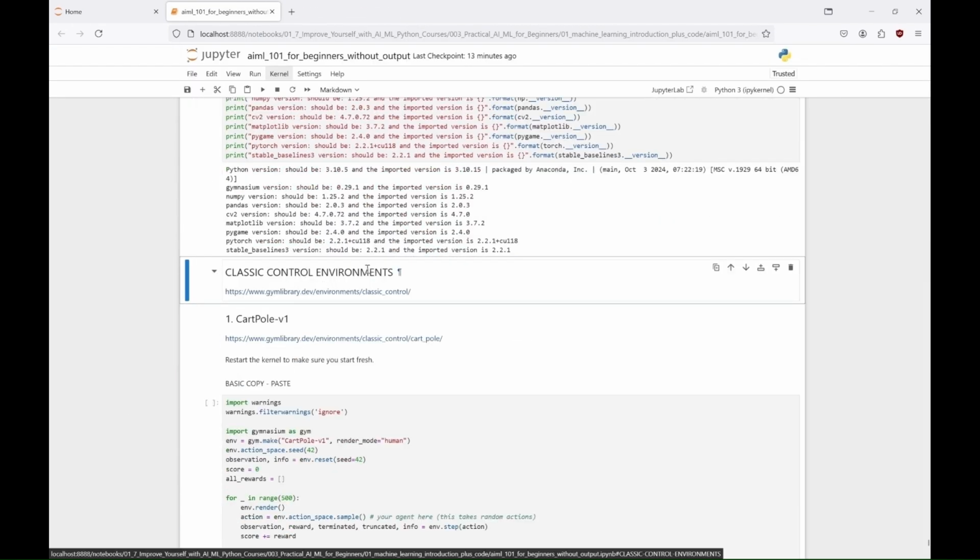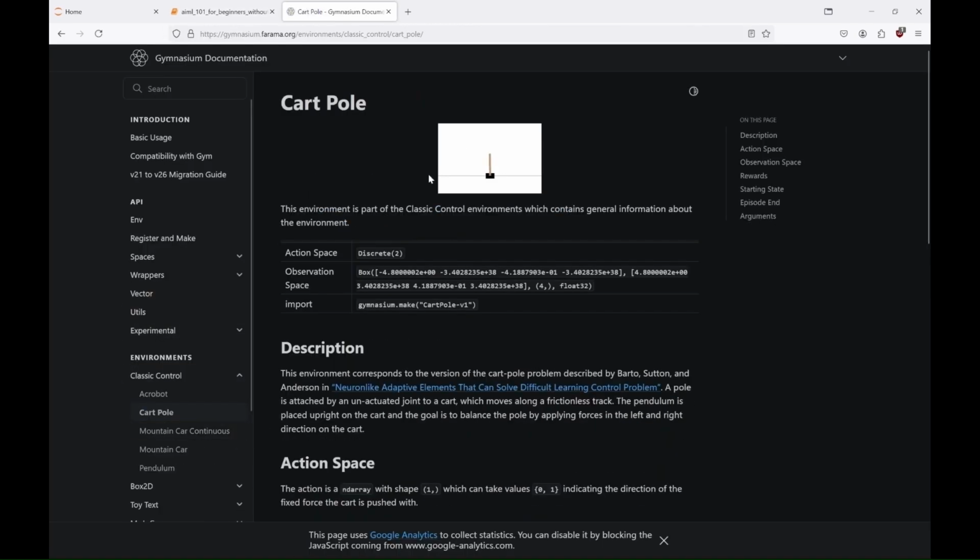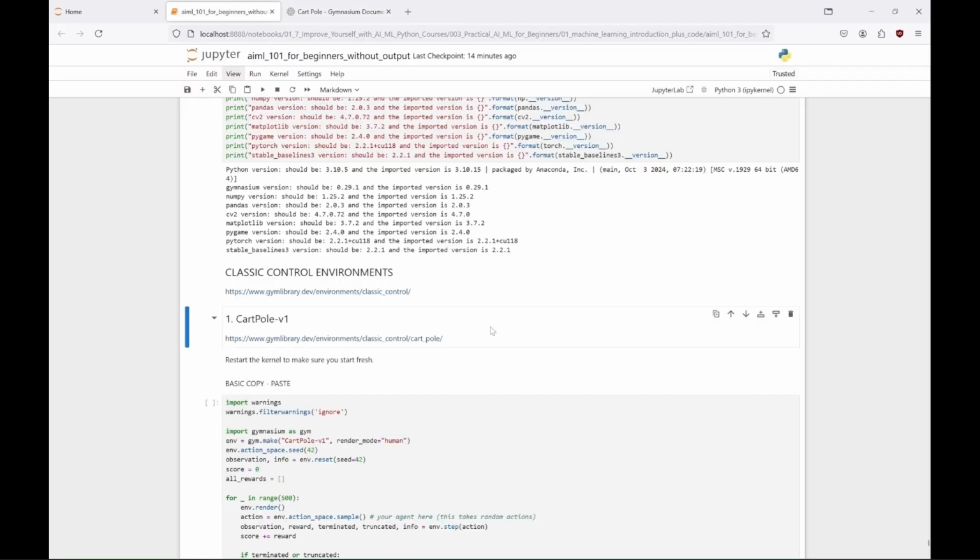Before we start training our agents, we'll test all the environments. First, in the Cart Pole environment, the agent controls a cart that moves along a frictionless track to balance a pole upright, by applying forces to the left or right, earning a reward of +1 for each time step the pole remains upright.